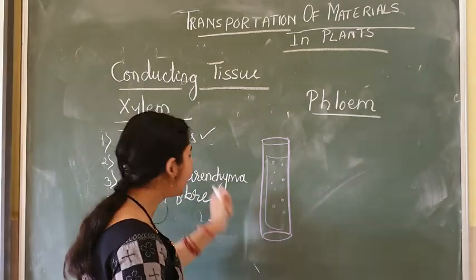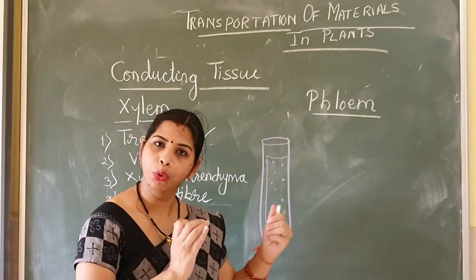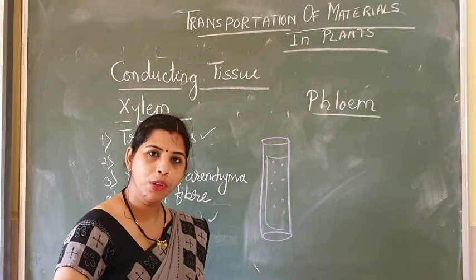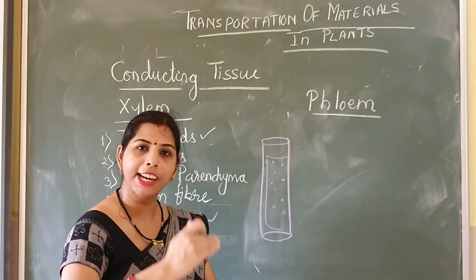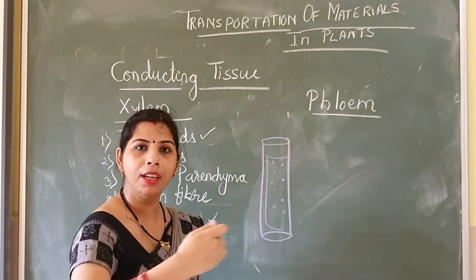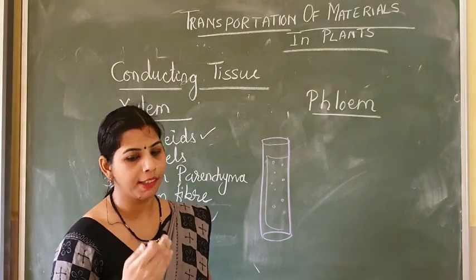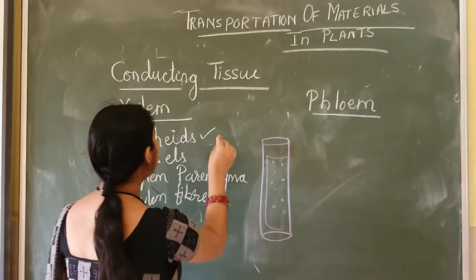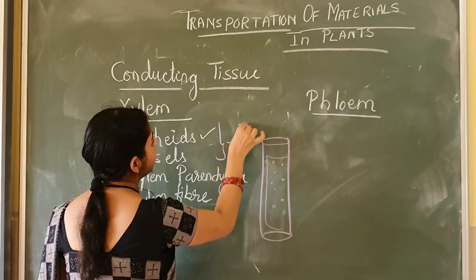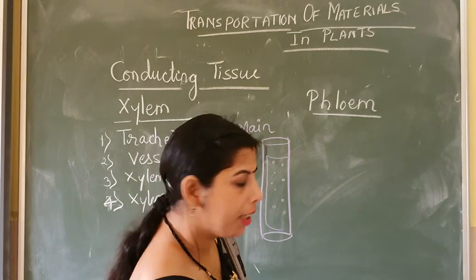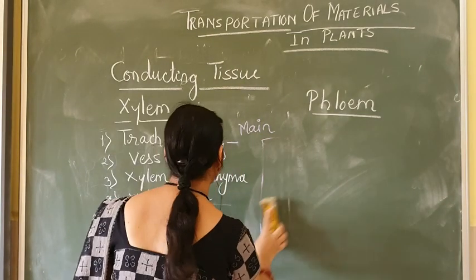What are they doing? They connect root to the shoot. That means the function of vessels is to connect the roots to the shoot. That's why the water and minerals are going to be transported. If there is no connection, how is transportation possible? So these two are the main elements.